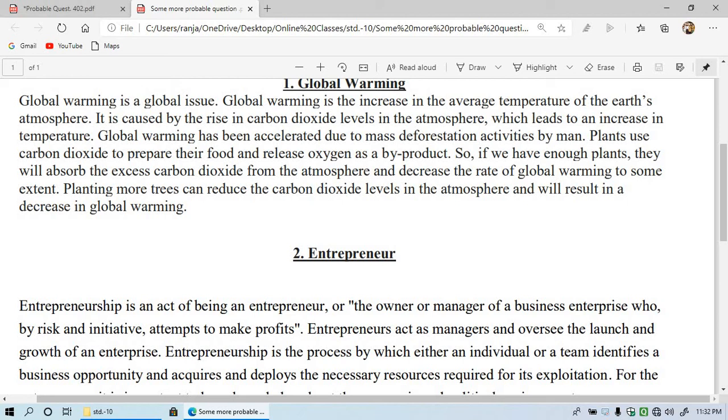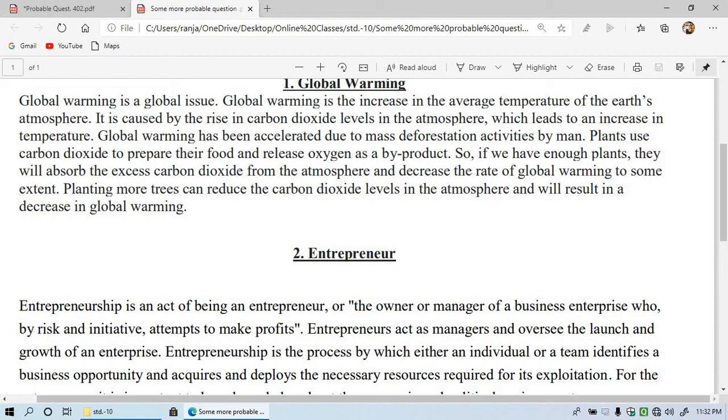The Earth's atmosphere temperature increases. It is caused by the rise in the carbon dioxide level in the atmosphere. When the carbon dioxide increases, it causes the heating of the earth, because it traps the sunlight and does not allow the heat received from the sun to escape at night time, which leads to the increase in temperature.